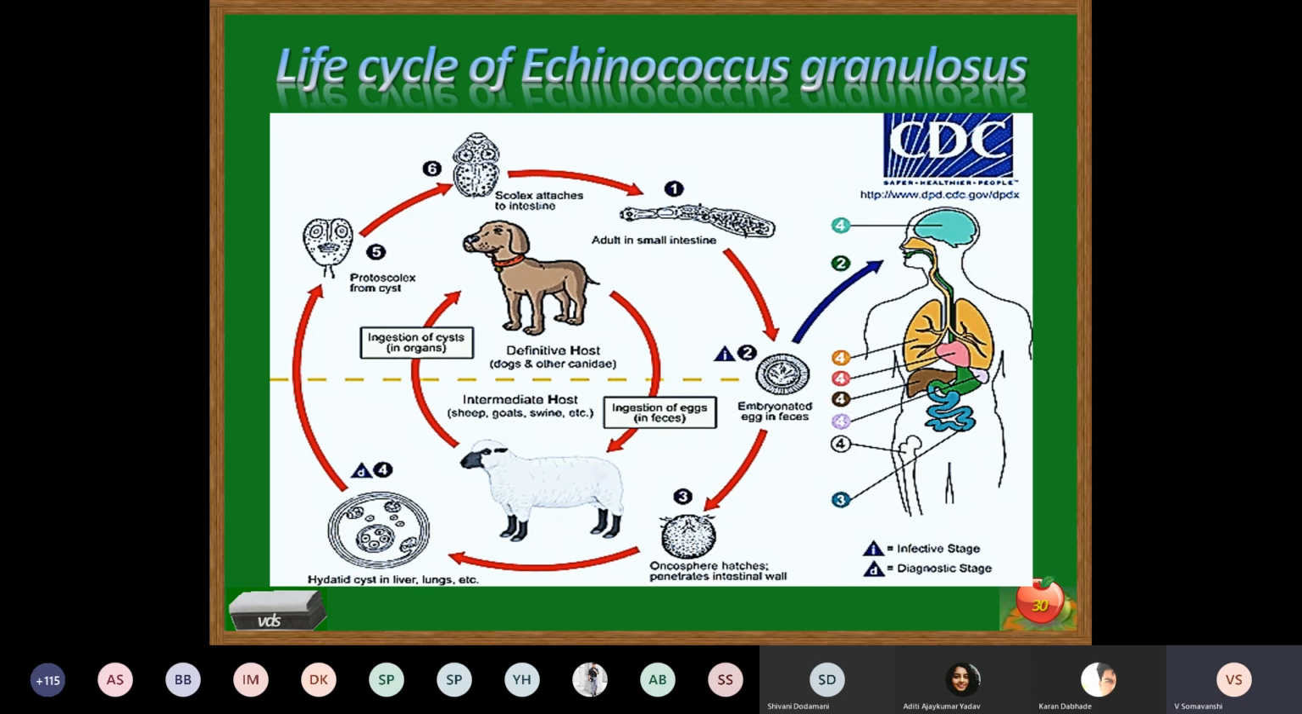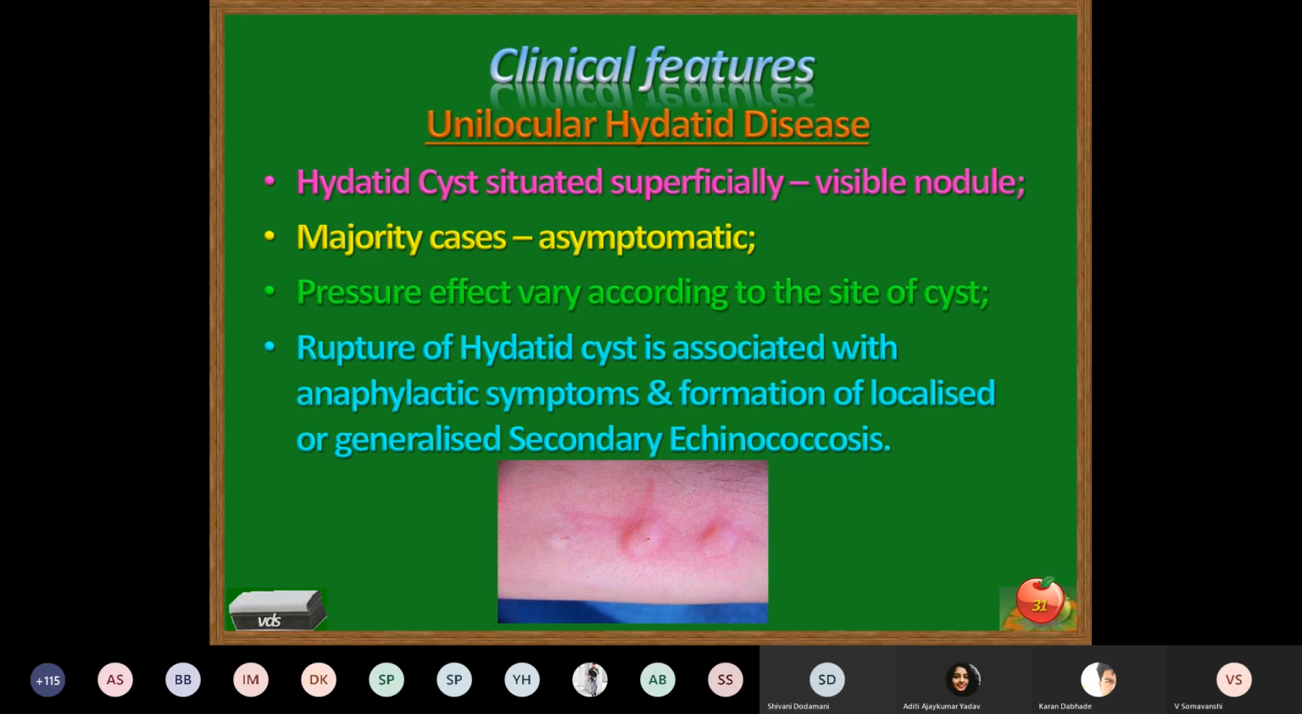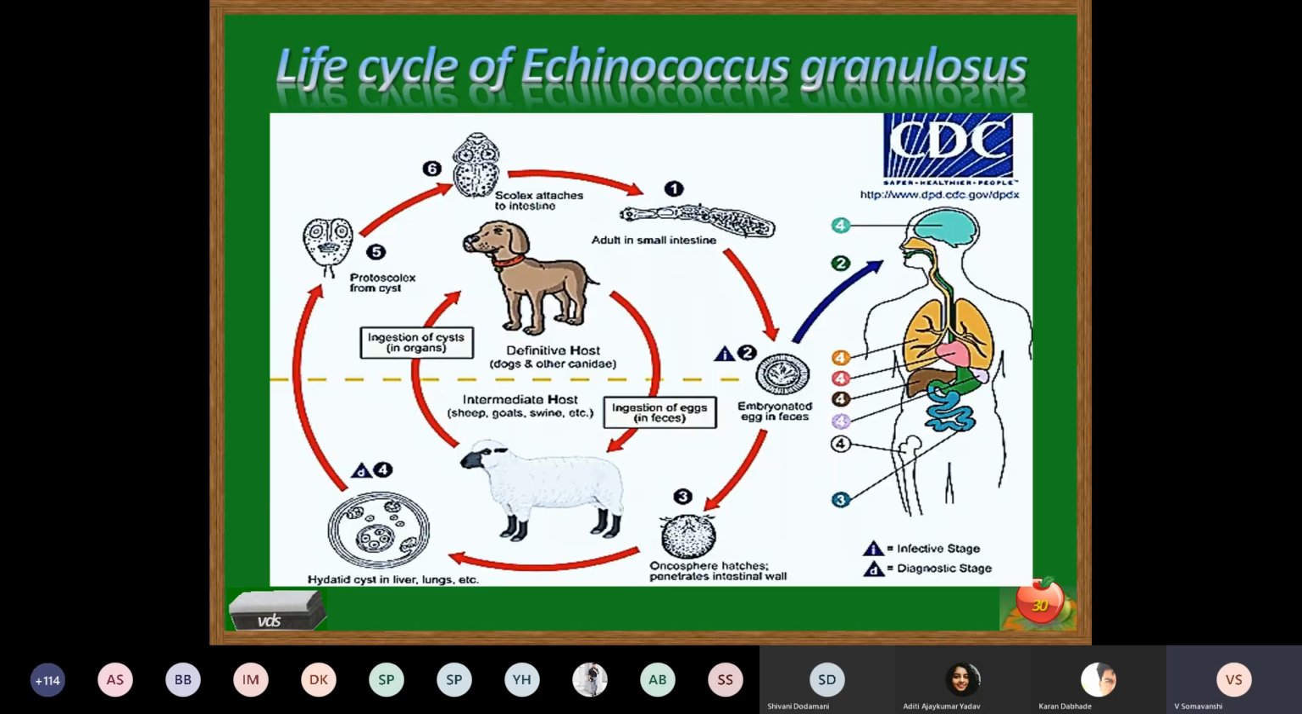Okay. Then hydatid cyst. It is situated superficially, usually in the form of visible nodules. In the majority of cases, they are asymptomatic. Pressure effect varies according to the site of the cyst. Now, more importantly, what you are supposed to understand in the case of the life cycle is,